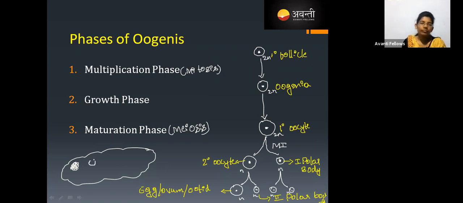Let me write that. And all the remaining primary follicles will just stay surrounding it. Then it increases its size because it undergoes the growth phase, called the primary oocyte. The remaining primary follicles will stay as they are, and then it converts into a Graafian follicle. So in the middle of the Graafian follicle, what exactly is present?